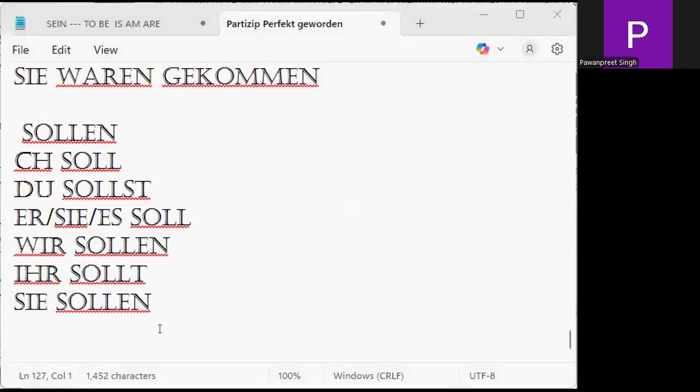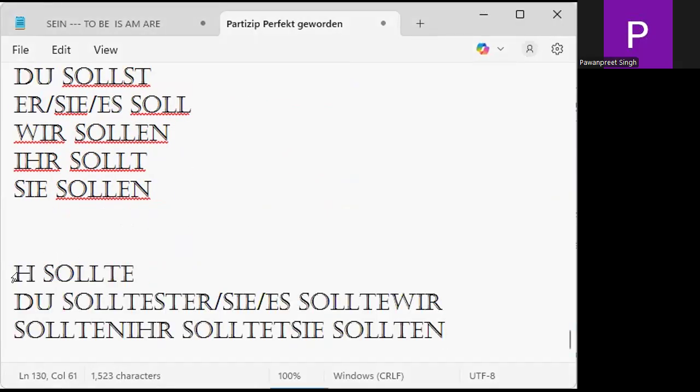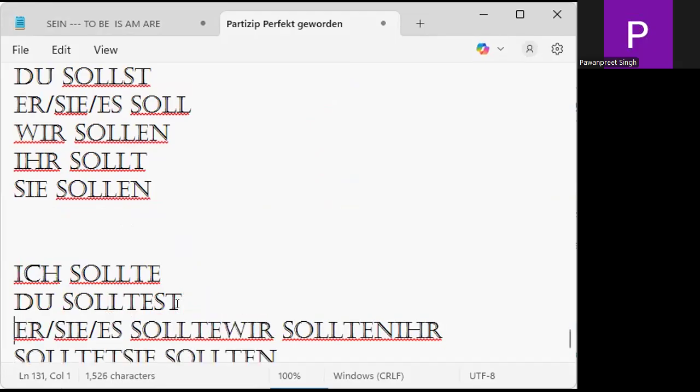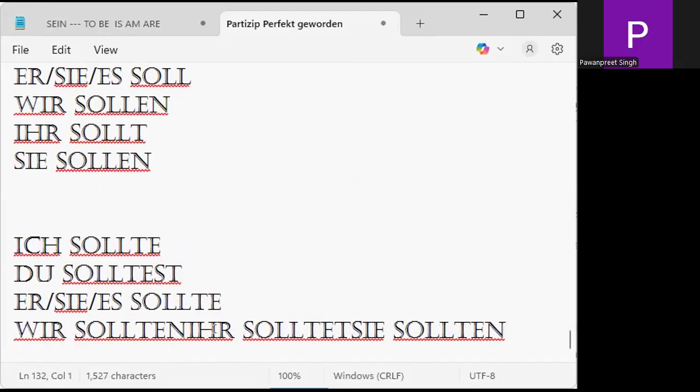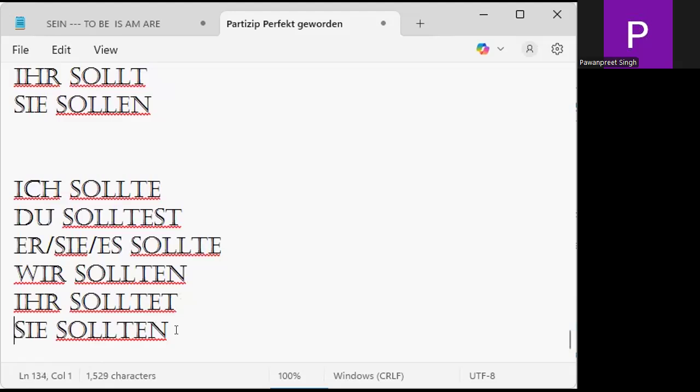Now, Präteritum. Präteritum is what? Tell me. Te, test, te, ten. Ich sollte. Präteritum. Past. Indefinite. So, ich sollte. Du solltest. Er, sie, es sollte. Wir sollten. Ihr solltet. And sie sollten.